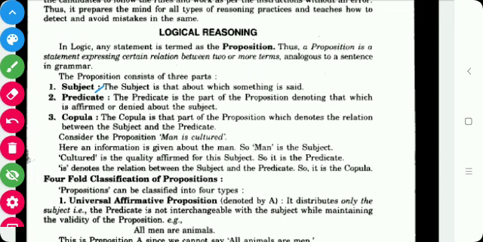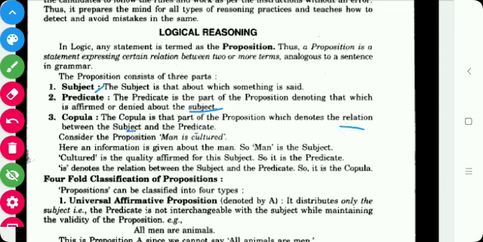Subject is that about which something is said. The sentence says something about that subject. Predicate is the part of the proposition denoting that which is affirmed or denied about the subject. It means the information that is given related to the subject is known as the predicate, and copula is the part of the proposition which denotes the relationship between the subject and the predicate.